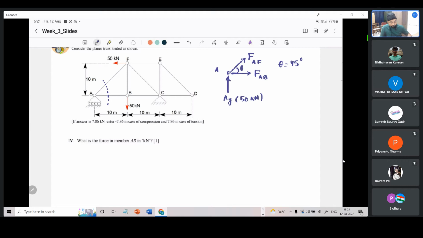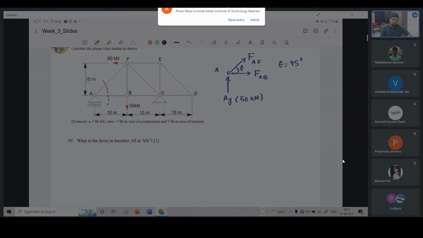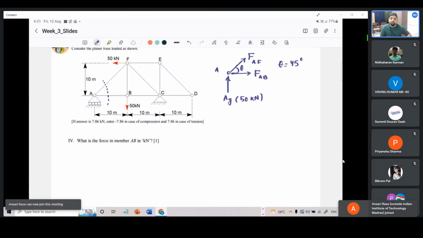Okay. Now at this joint, we can do sigma Fx equal to 0, sigma Fy equal to 0. Can we do sigma M equal to 0 at that joint? We can, but it will not give us any productive result because it is a concurrent force system. As we discussed in the last session, concurrent force systems do not offer independent equations using moment equilibrium because it is a trivial equation, that is, 0 equals 0 is what we get. It doesn't help us in any way because r cross F essentially is 0, because r is a 0 vector.